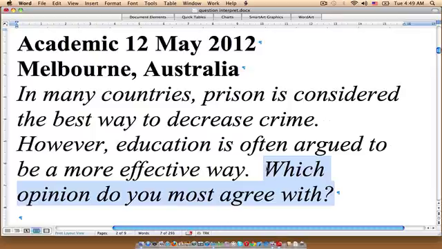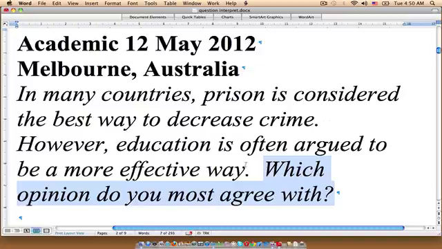So basically you would be choosing one side. Maybe you believe that prison is the best way to decrease crime in society, or you might feel that education is the best way to decrease crime in society. So choose one of those sides and then show support for that side. And that's the entire essay right there.